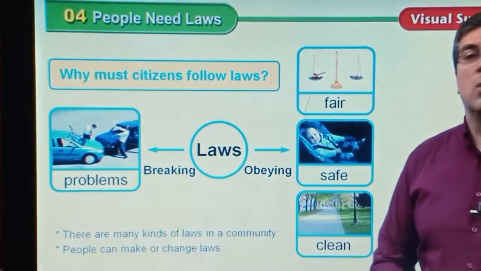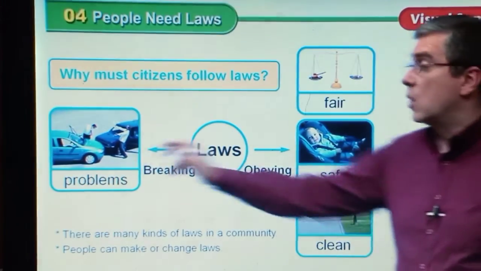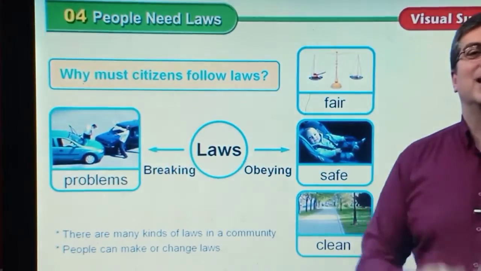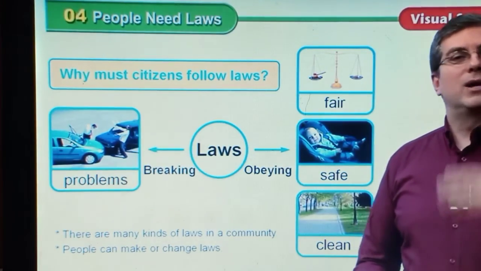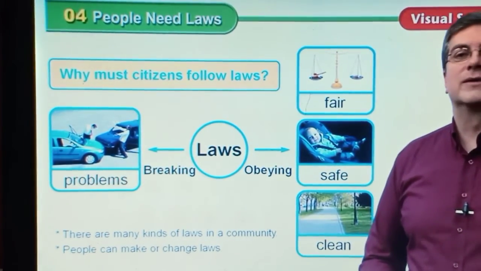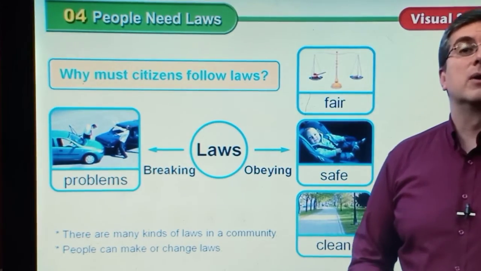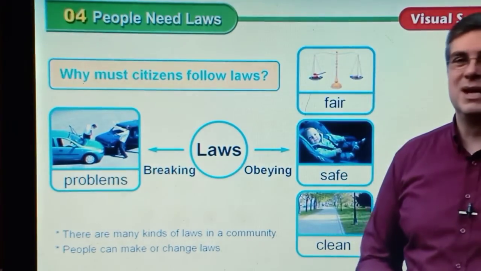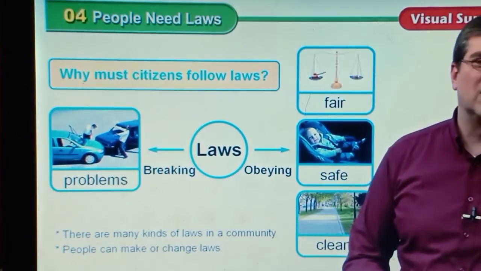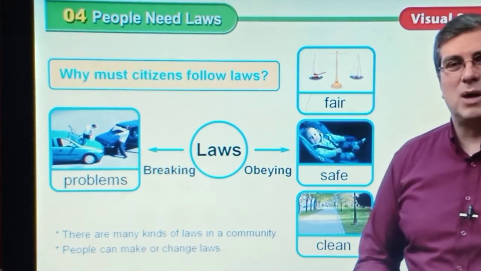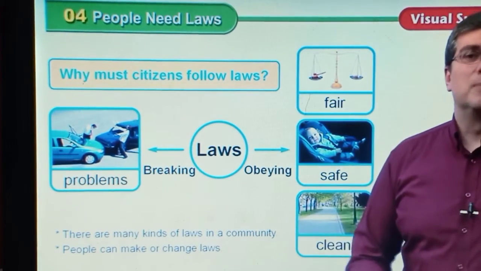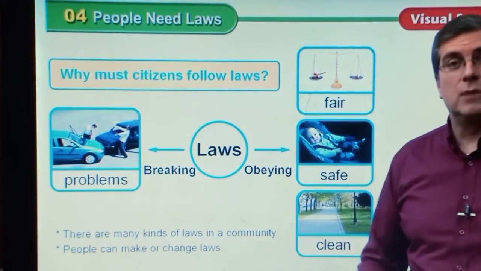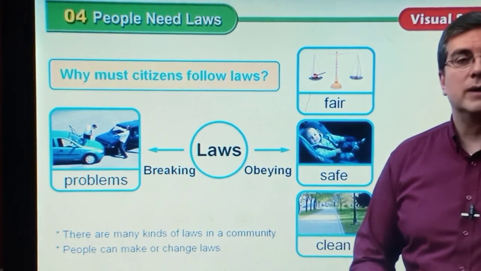If you follow the laws, it will make a beautiful and safer community. So think about when you go out to the community, remember these things and follow the laws. Don't break the laws and cause problems that will hurt other people. Be safe, be fair, and make sure that your place is clean.